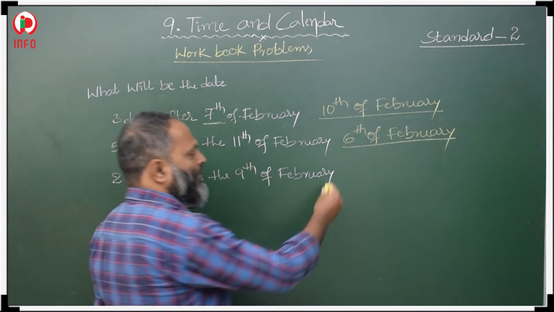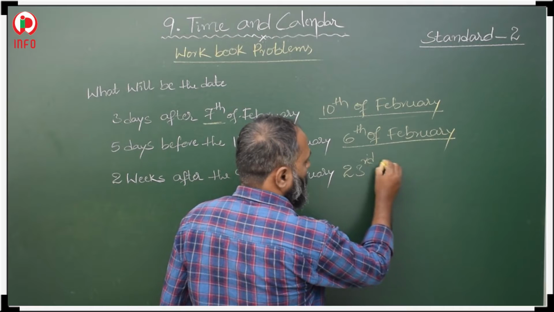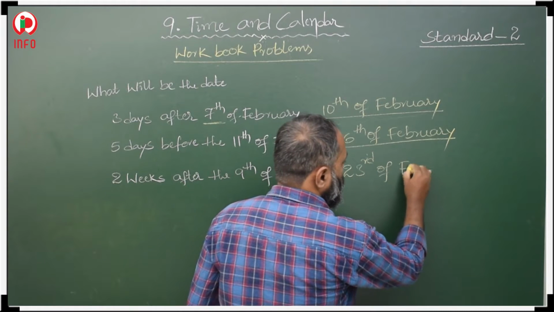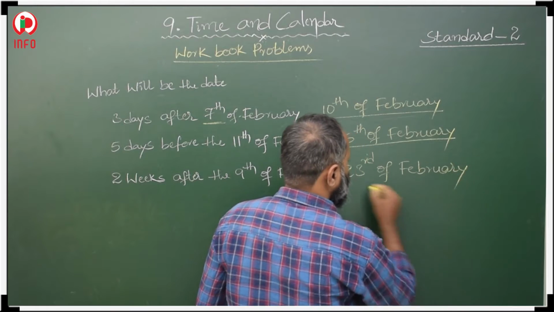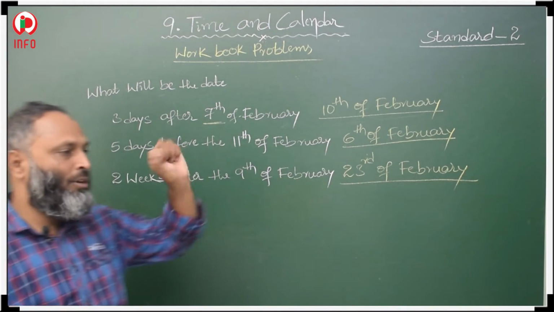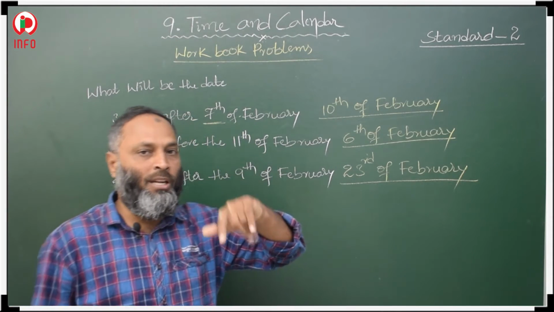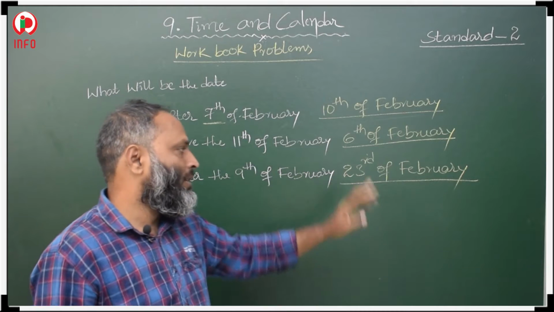If we count 14 days, that is 23rd of February. From 9 we have to add 14. 9 plus 14 is 23rd.